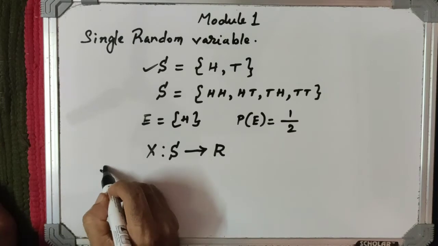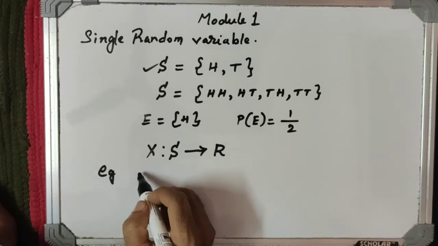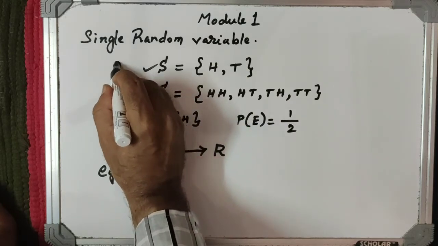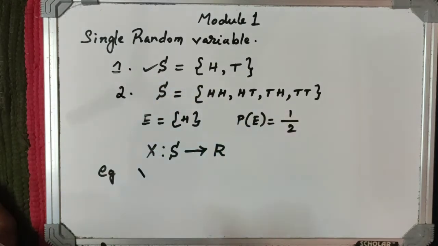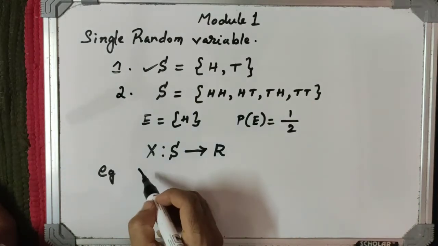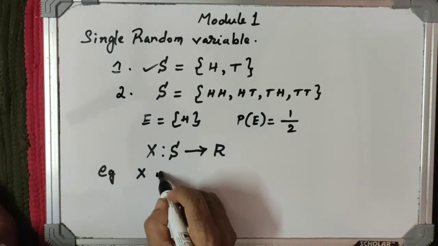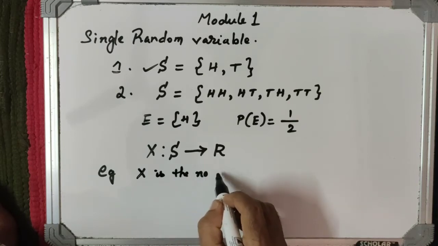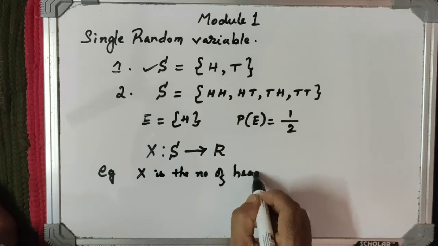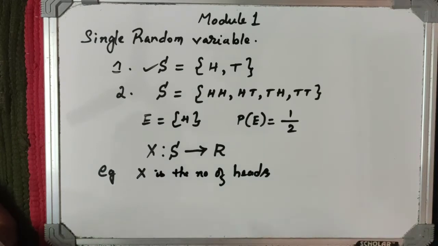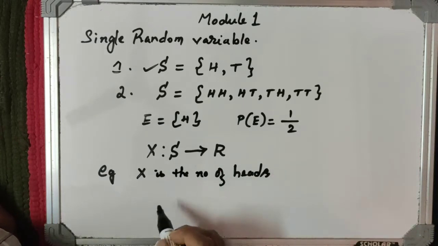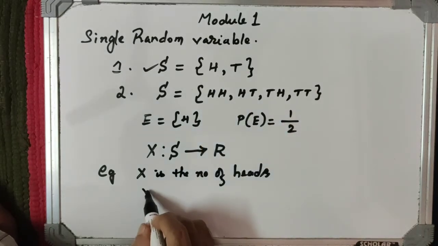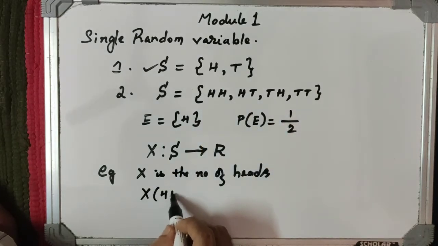For example, let us define X in the second experiment, which is tossing a coin twice. If I define X as the number of heads, then X assigns HH to 2. So X of HH is equal to 2.